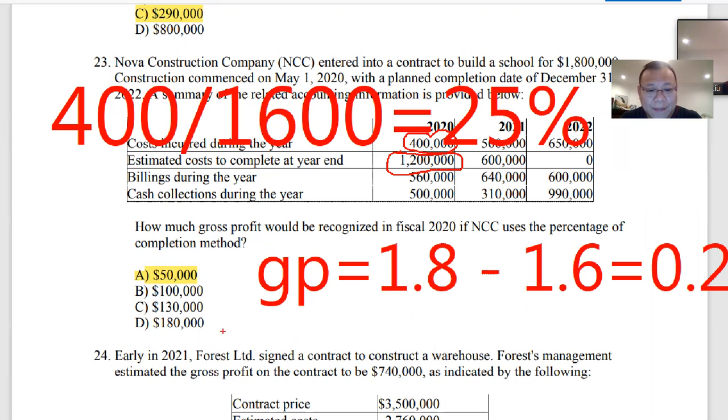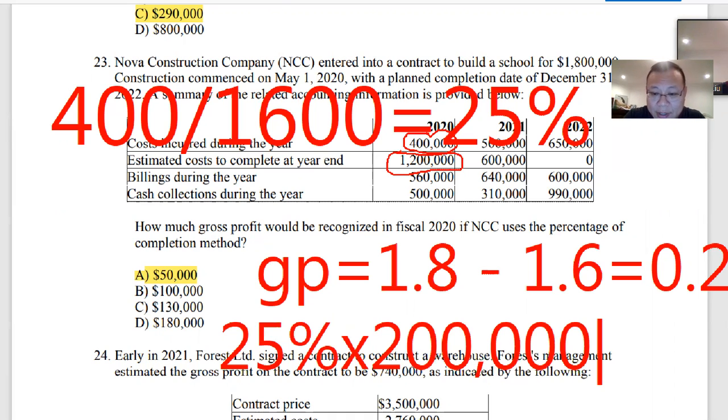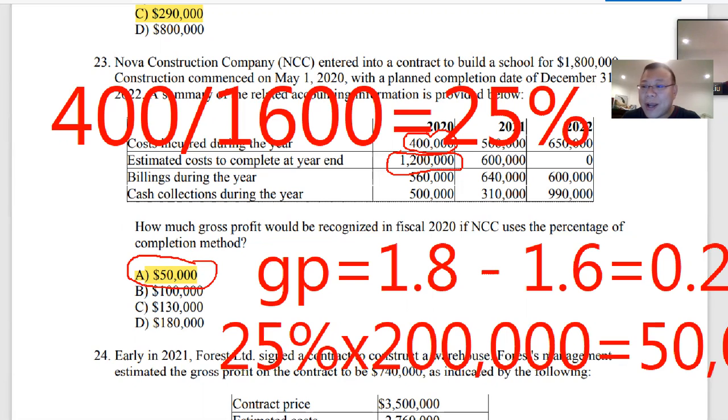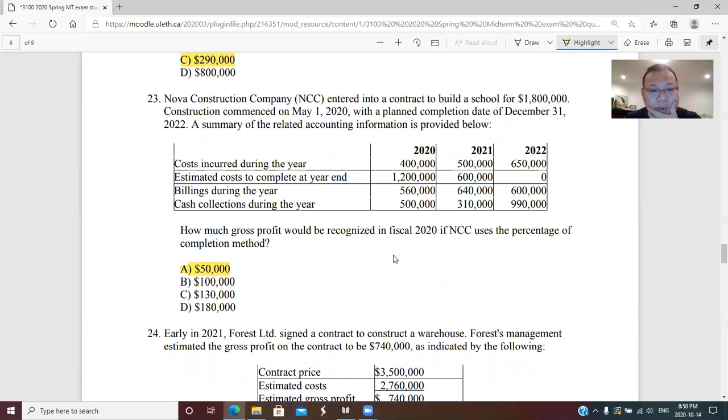So 25% times 0.2 million, which is 200,000, equals 50,000. The answer is A, 50,000. I hope this makes sense. All right, 50,000. So that's question 23.